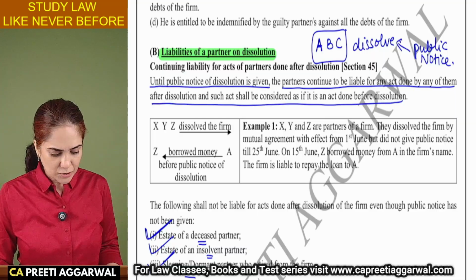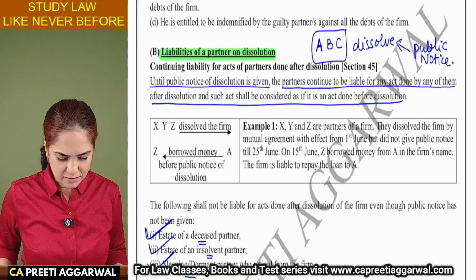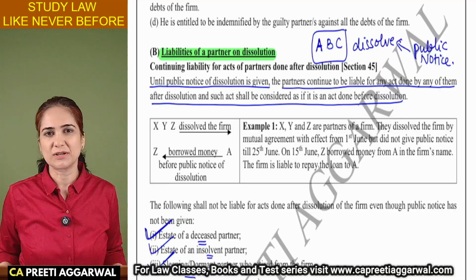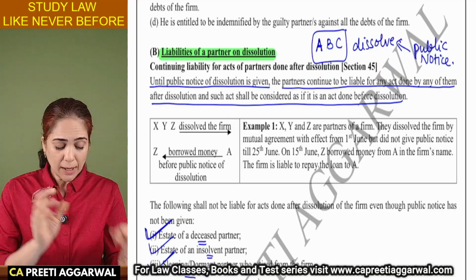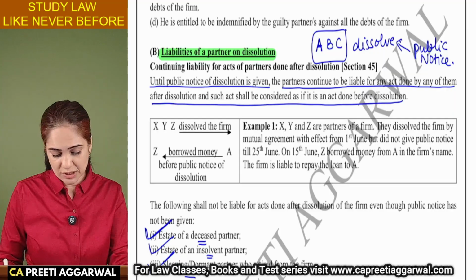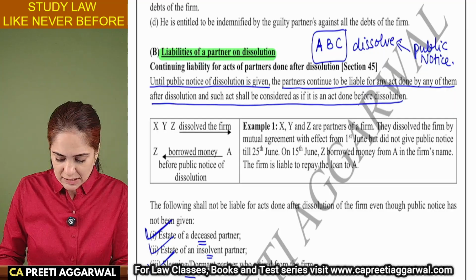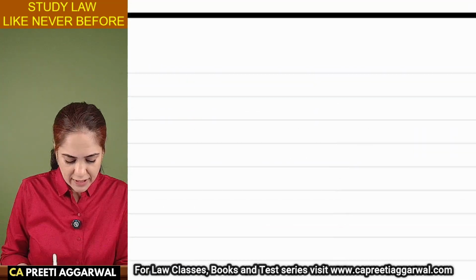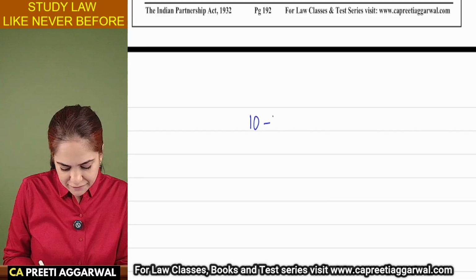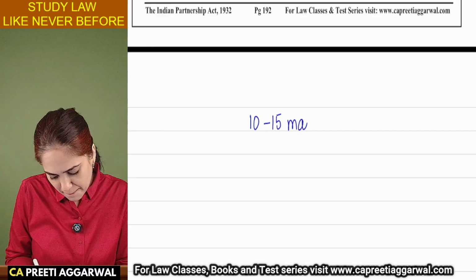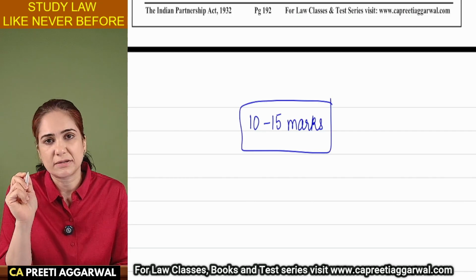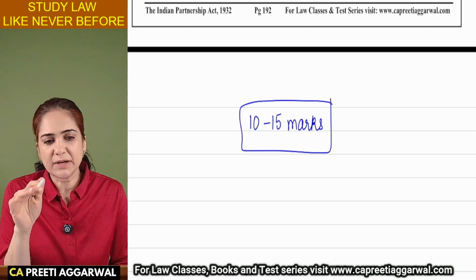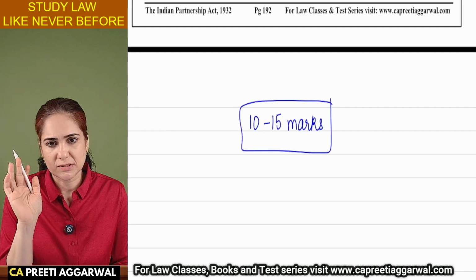Okay. So guys, we have now finished the revision of all three units of partnership. Please note that this particular act is important because you can expect questions of 10 to 15 marks from it. A minimum of 10 to 15 marks will be asked.